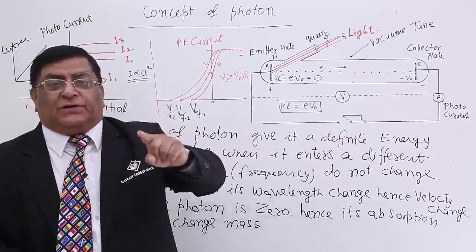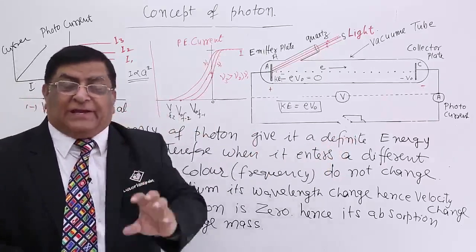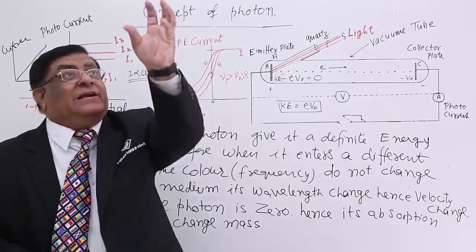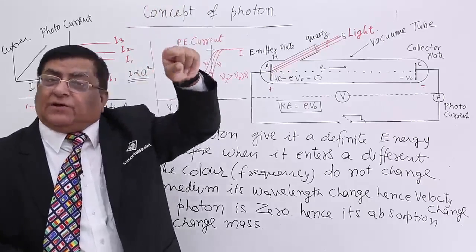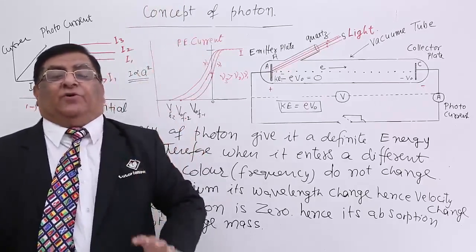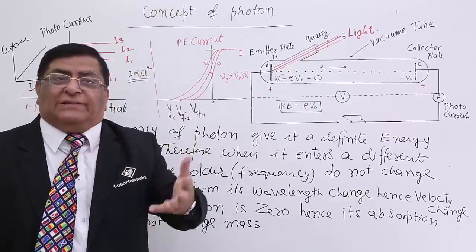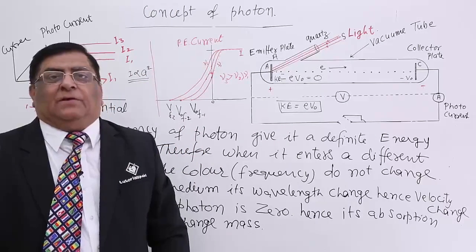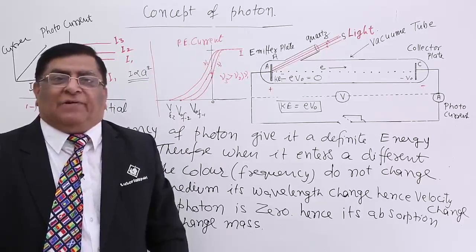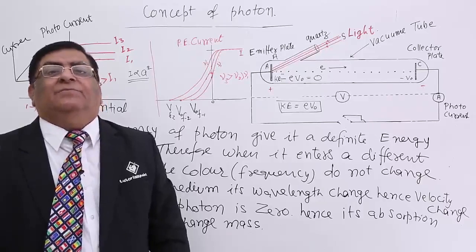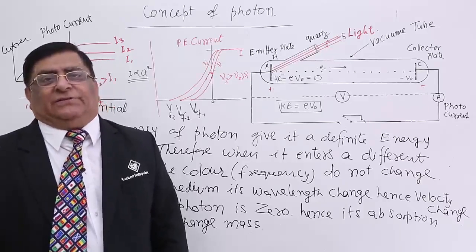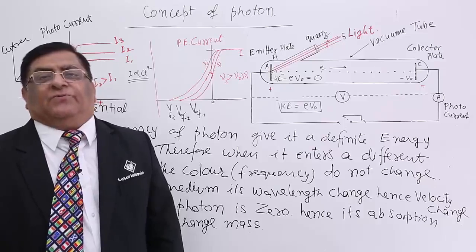We see in the water, in the glass, when we enter the water and see a green light coming from outside, it also appears green inside the water, though wavelength has changed. But why does it appear green if the wavelength has changed? Answer is because the frequency has not changed. So, who is responsible for color?